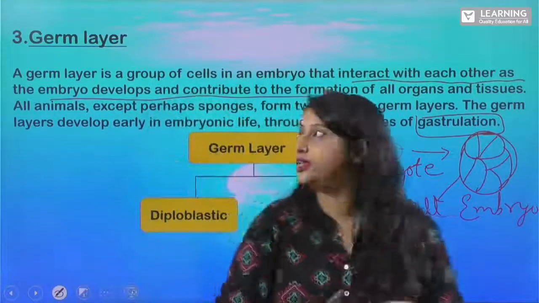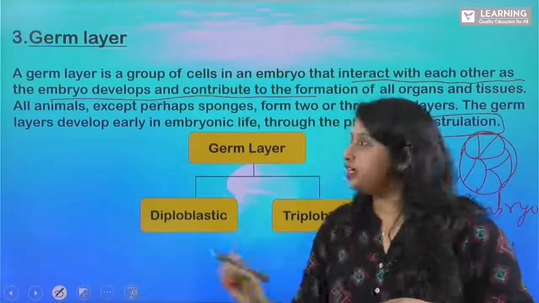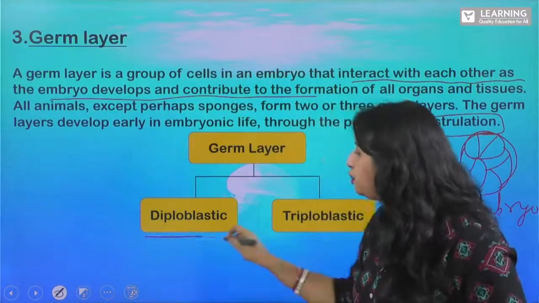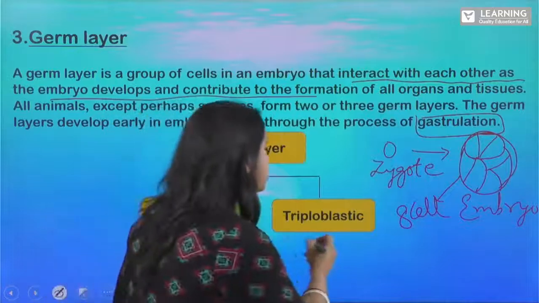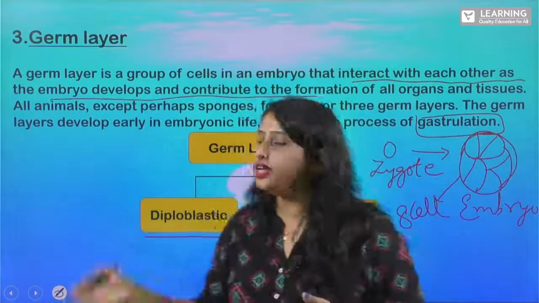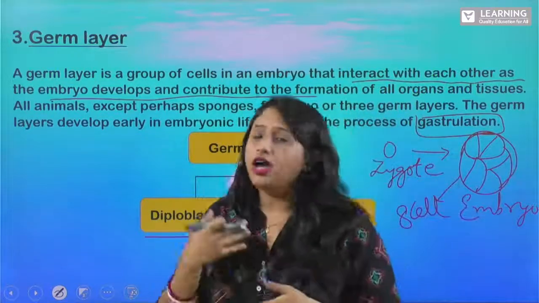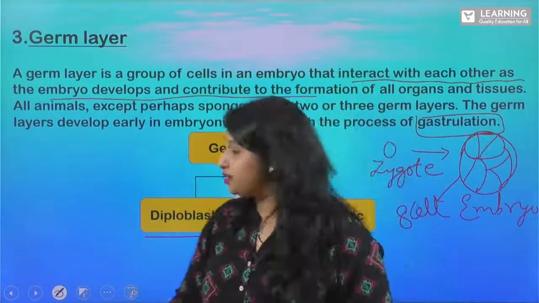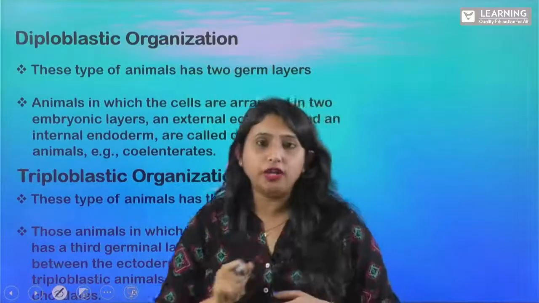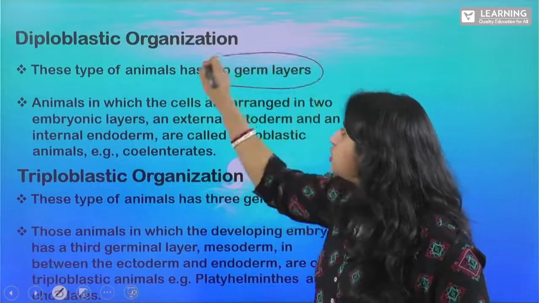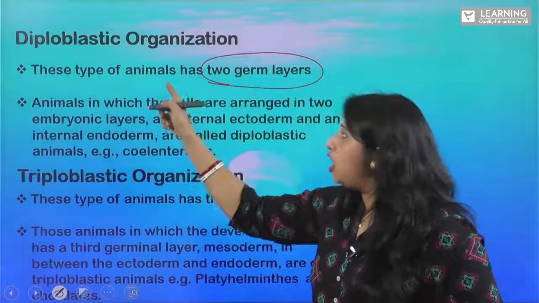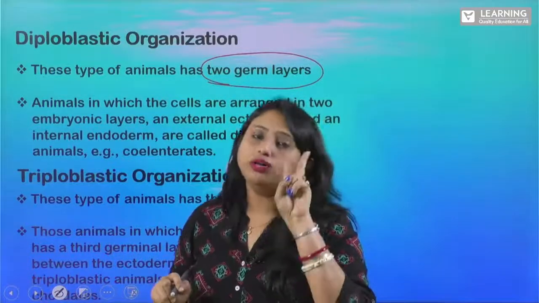So on the basis of germ layers, the animals are divided again into two categories. We will see diploblastic and also triploblastic germ layer organization. Clear? So on the basis of germ layers, the animals are divided into diploblast and triploblast. Now let us see what is this diploblastic and triploblastic organization. Diploblastic animals have only two germ layers. So diplo means two, clear, and triplo means three.